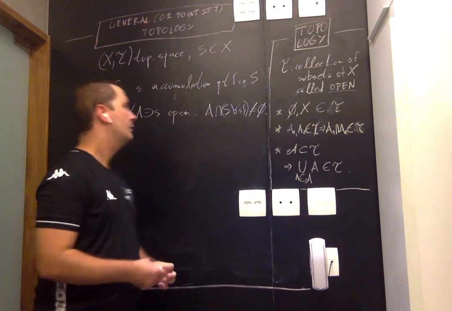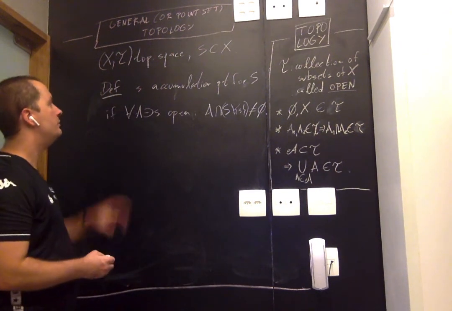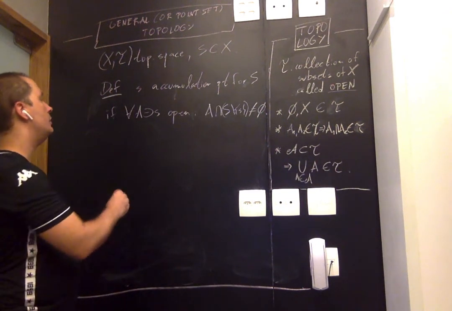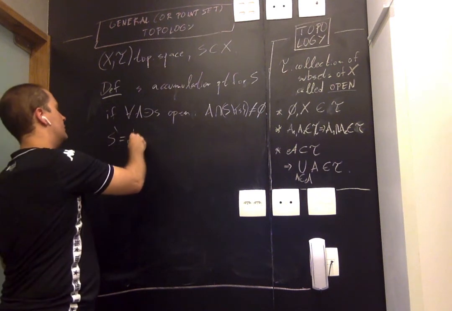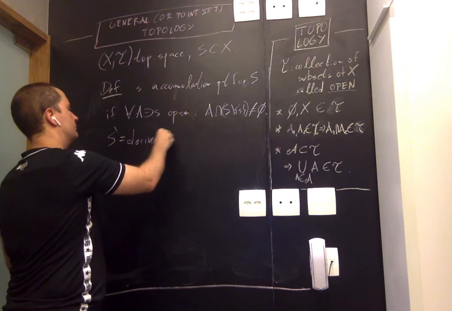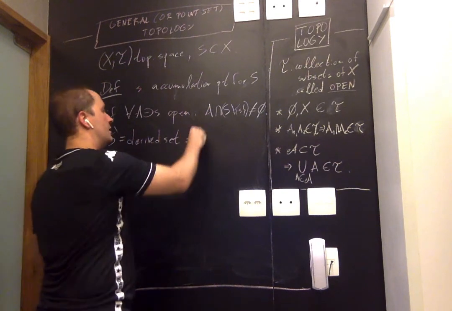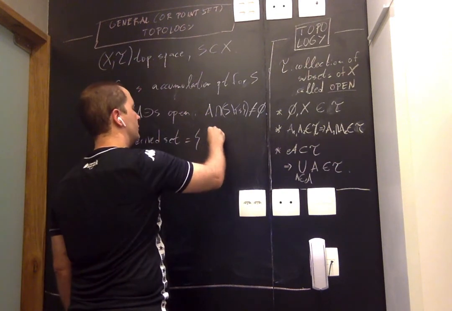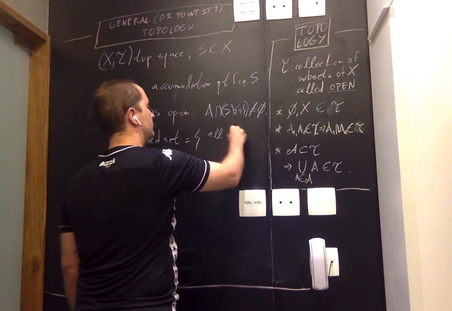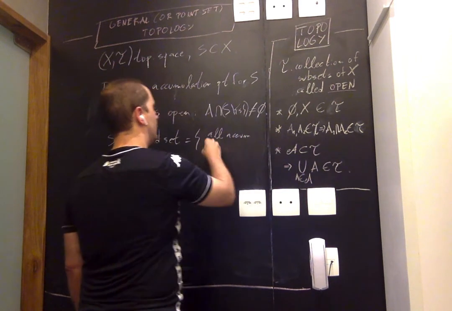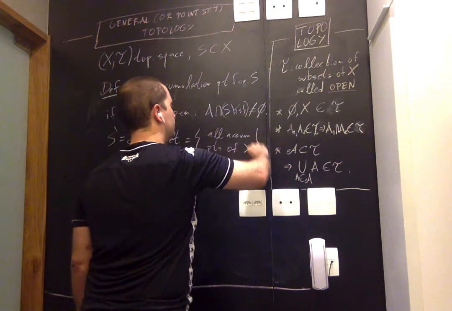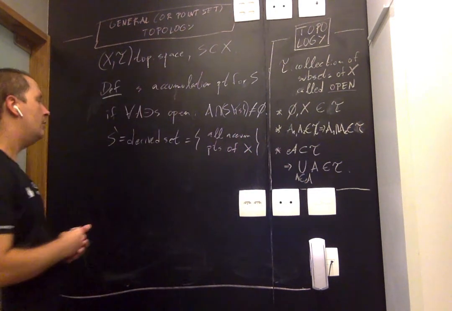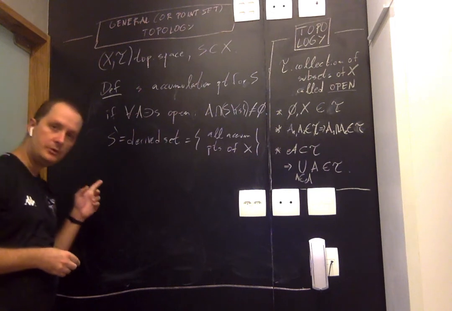Right, so we reached this point where we define accumulation points, and the so-called derived set of S, S prime, is simply the set of all accumulation points of S. We're going to show that this set is closed.